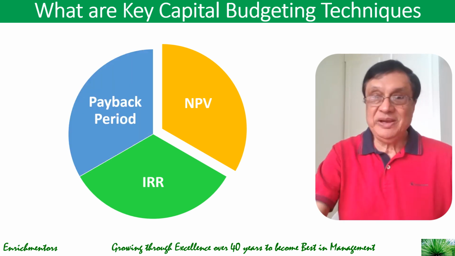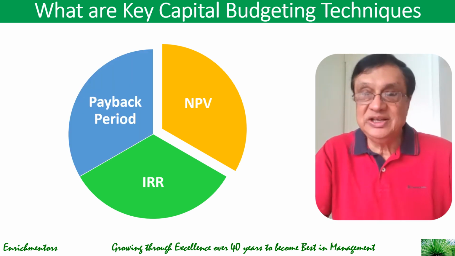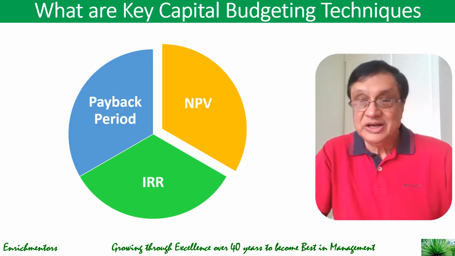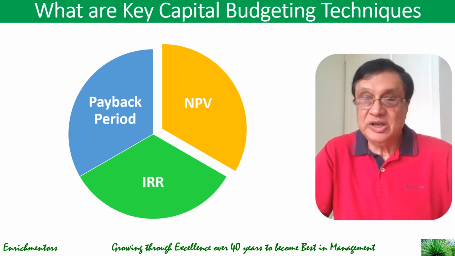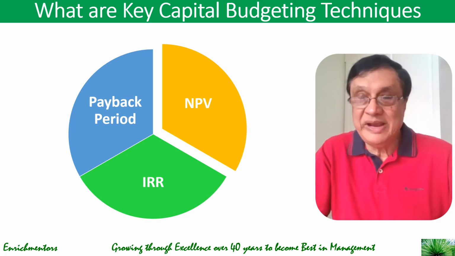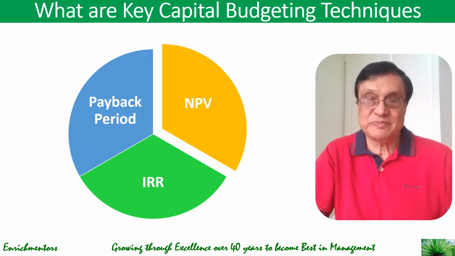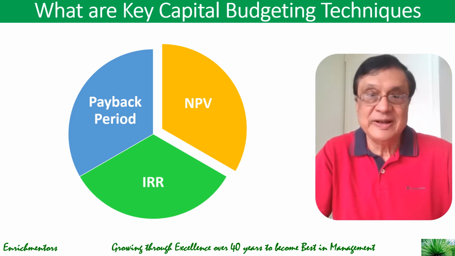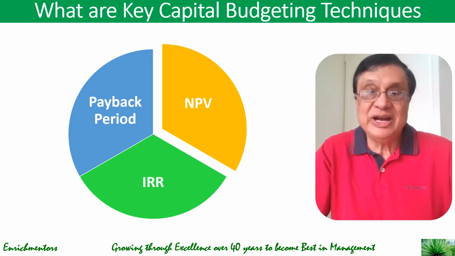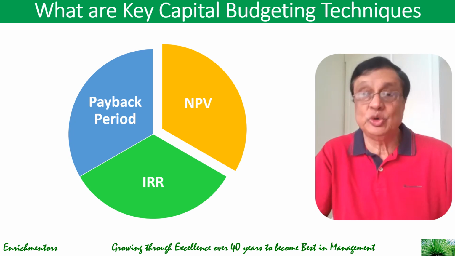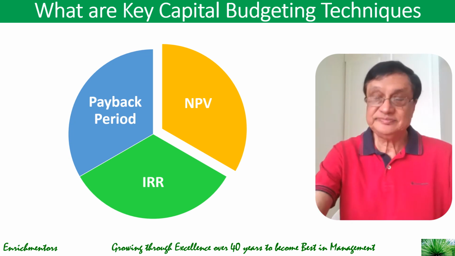And third is the payback period, that measures how quickly that initial investment of $1 million will be recovered. These techniques help businesses like you to make informed decisions by comparing the potential profitability and risk of various projects. So, if you have 10 projects, you can decide on NPVs, calculate NPV for each one of them and take up those that make sense to you.